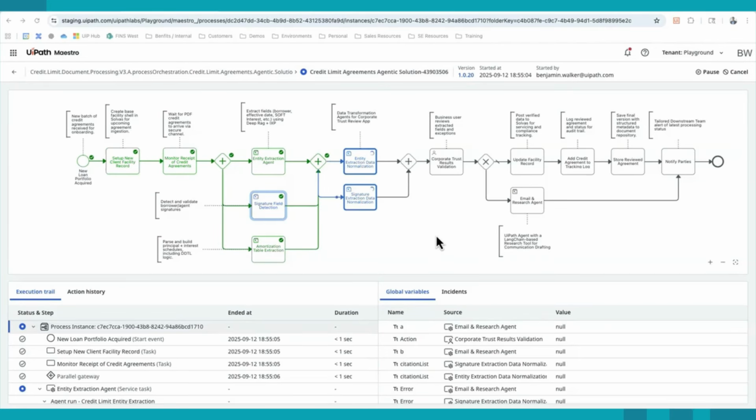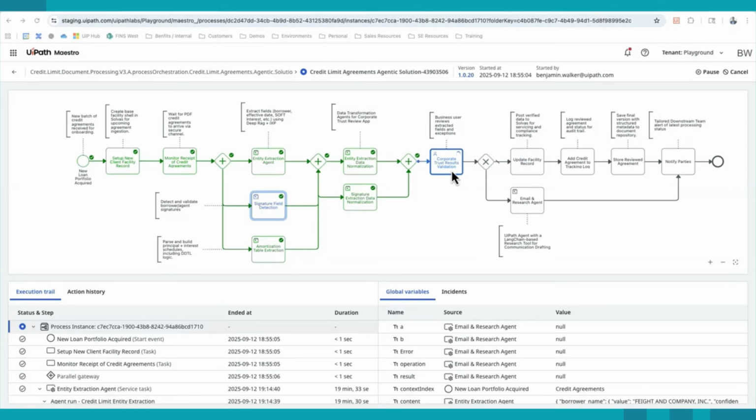Now that the last parallel agent has finished within Maestro and all three agents are complete, we go to the next step. Maestro has the capability to run processes in parallel, but also the logic to hold the business process until all components have been finished. We could see here, we had normalization activities, taking output schemas and payloads from the agents and normalizing that data to make it relatively available for human validation.